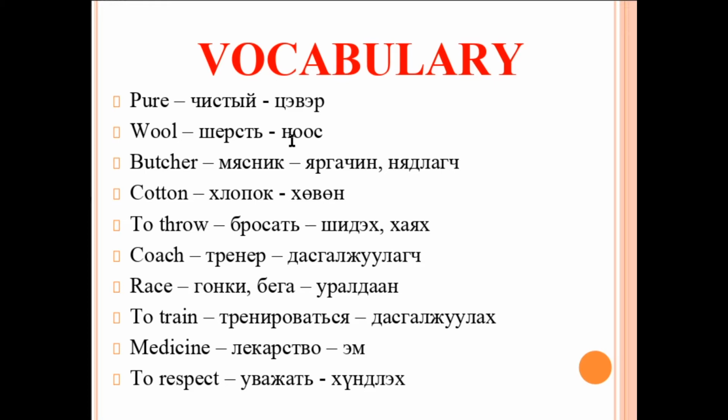To throw. Coach. Race. To train. Medicine. To respect.